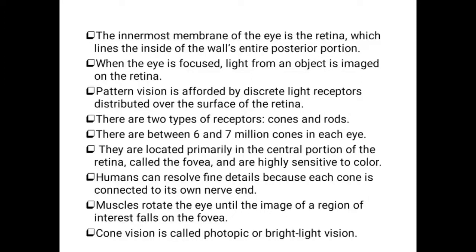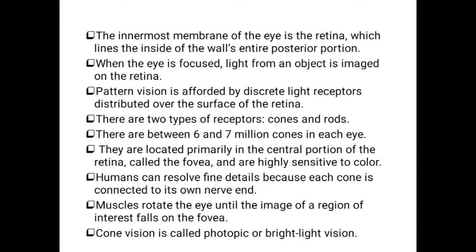In our body, the information decoded in the brain is carried by neurons, which are nothing but our nerves. Each part of our body has specific nerves that carry information to the brain, and the brain's response is transmitted back. In the eye, there is a nerve called the optic nerve, which helps decode the information about the image in the brain. Each cone is connected to one nerve end.